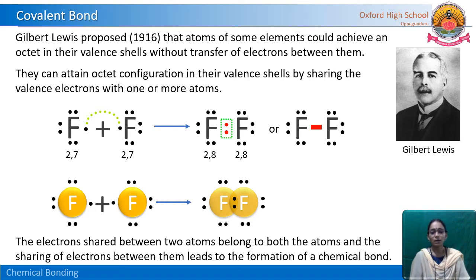Now, how many electrons are shared in fluorine? Each atom contributes 1 electron. So these two electrons belong to both the fluorine atoms. Sharing of electrons happens here, and it leads to the formation of a chemical bond. This kind of bond is called a covalent bond.